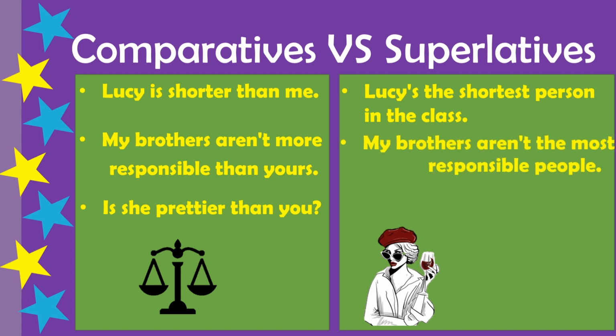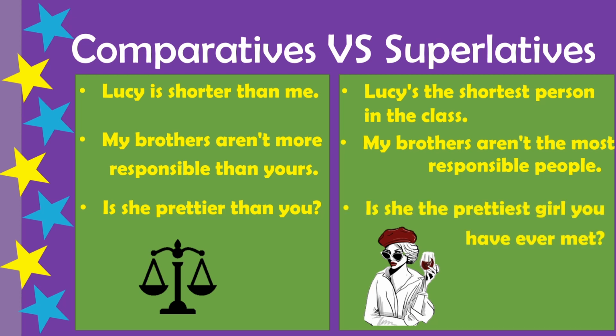Now let's see the second example. My brothers aren't the most responsible people. So here we have a more than one syllable adjective, responsible. In this case, we use the most responsible. Can you see the difference? For comparative adjectives, we use more responsible, but the superlative uses the most responsible.